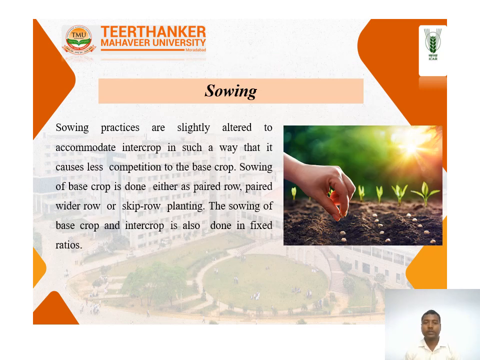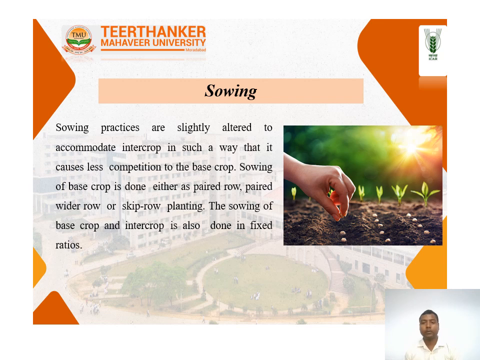Sowing. Sowing practices are slightly different in intercropping, where the intercrop component is sown on the base of the crop. Sowing of the base crop is done either in a paired row, wider row, or skip row plantation. The sowing of the base crop and the intercrop is also done in a fixed ratio.